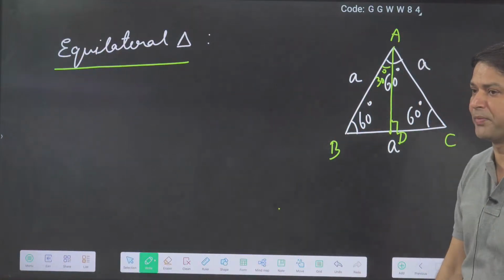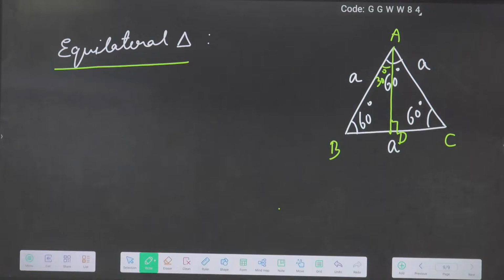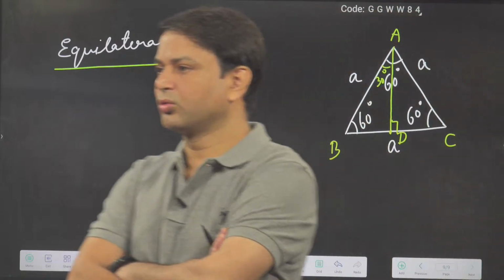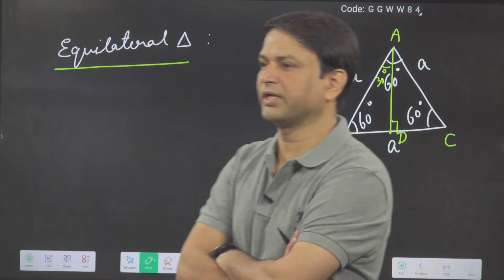Everybody will calculate the length of the median. Tell fast. Root 3a by 2, root 3a by 2.